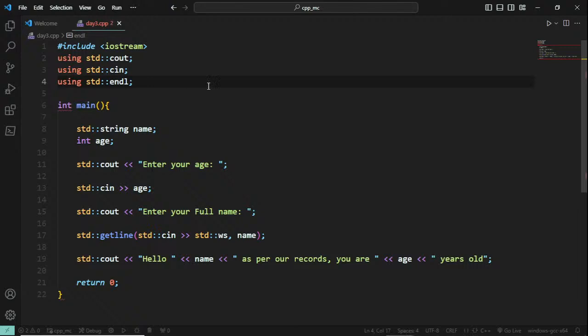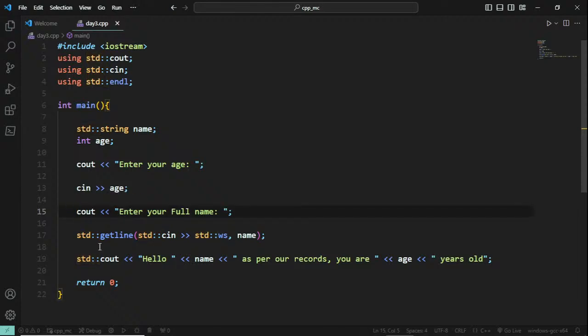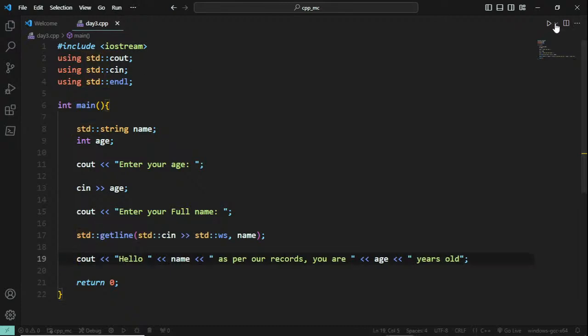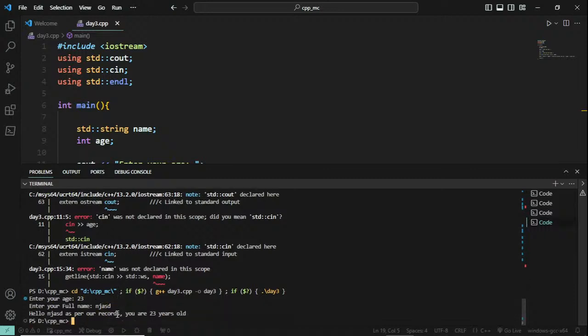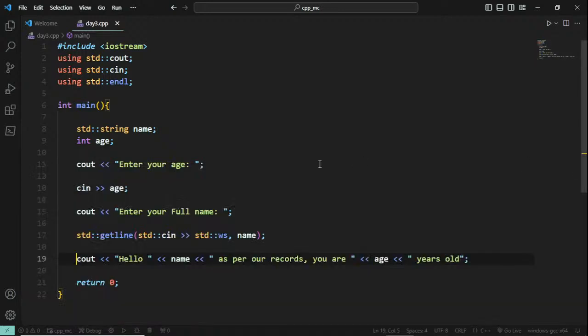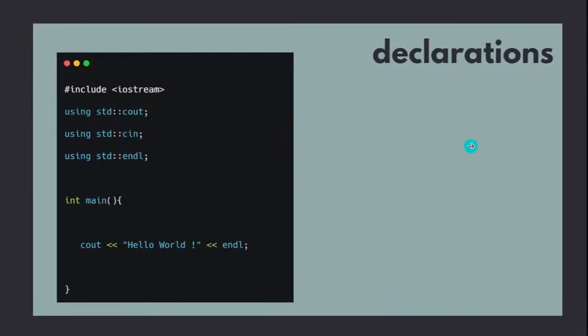So you don't have to call that explicitly. So whatever things I have called, I can use without standard. So that is declarations at the top. So this is better. Clear? Clear about these two? I can't go with getline because I haven't called it. So I have to directly go with it. If I go with standard only, it will be available. So this is allowed. You can call it at the top and then you can use it later without any issues. Clear about this?